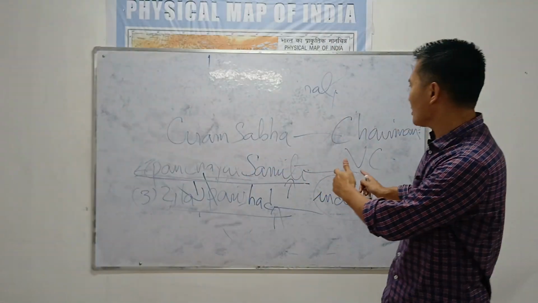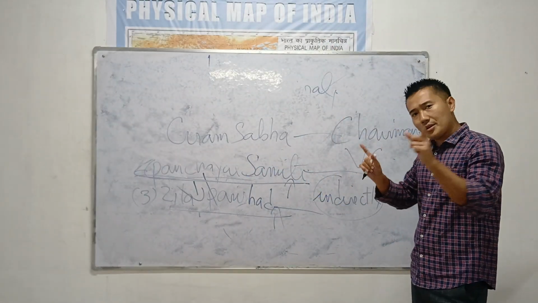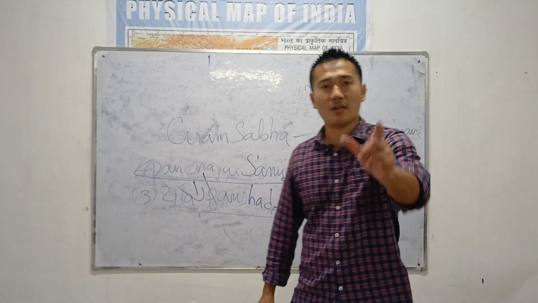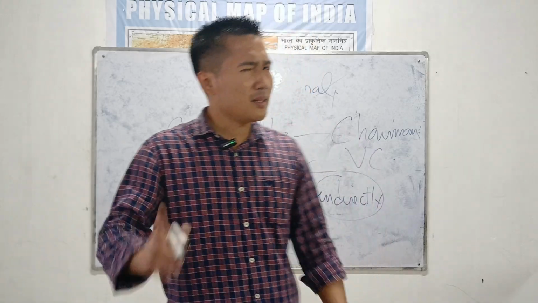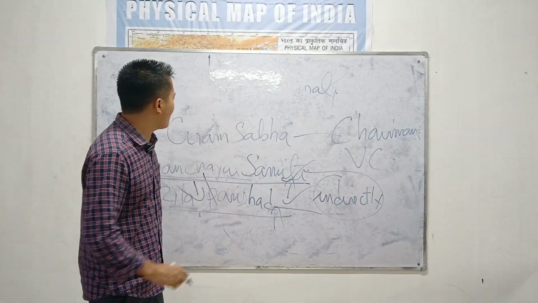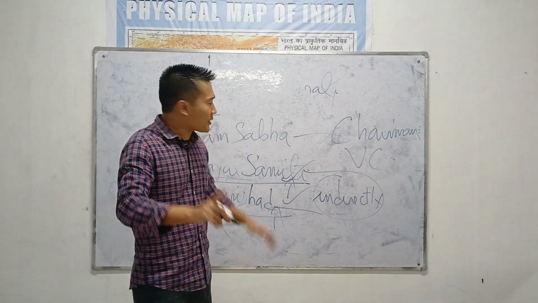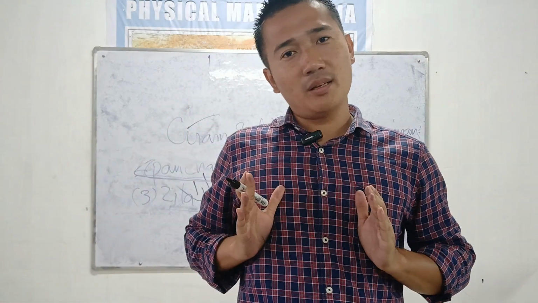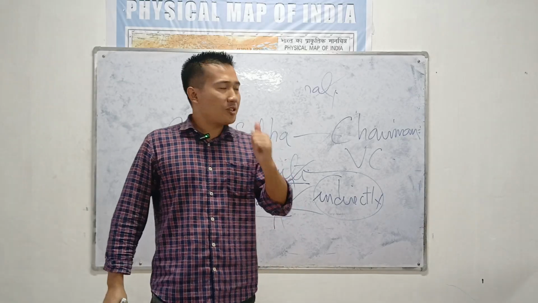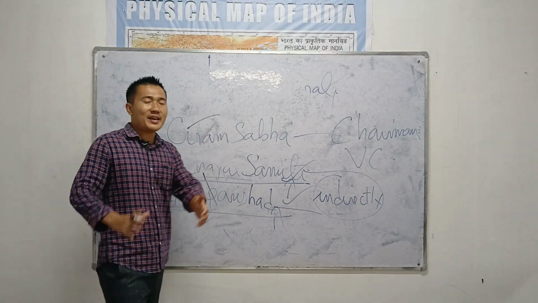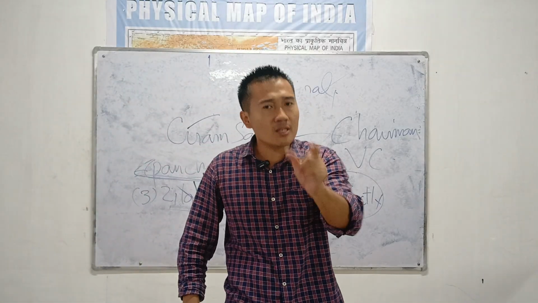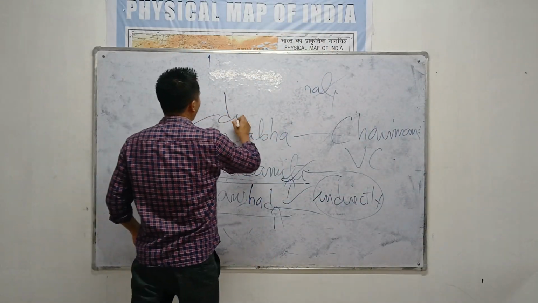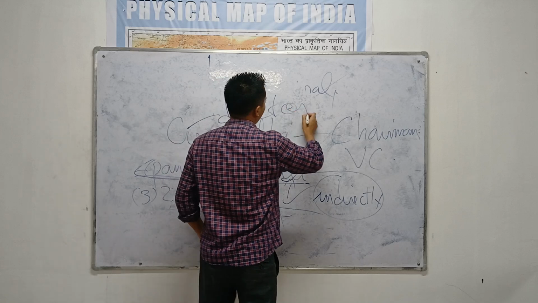But to be a member of this Samiti, election is direct. If you want to be a member of Panchayat Samiti or Jila Parishad, how are you going to get elected? Election is direct. But the other exception, the most important exception, is Gram Sabha. The chairman of the Gram Sabha is elected only according to the wishes of the state government. I'm repeating once more. The chairman of the Gram Sabha is elected according to the wishes of that particular state government. So election is either direct or indirect.